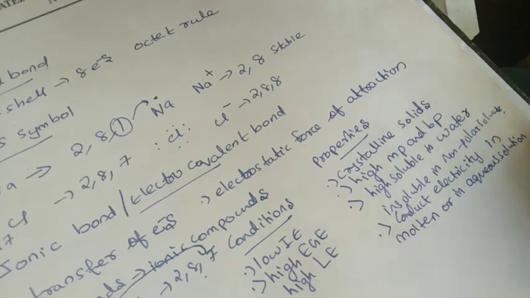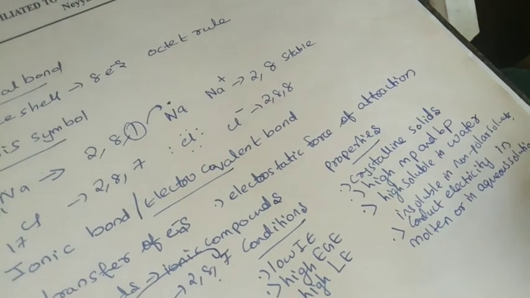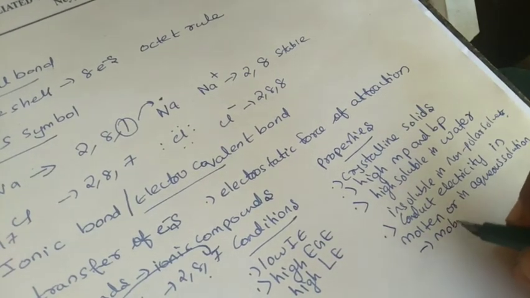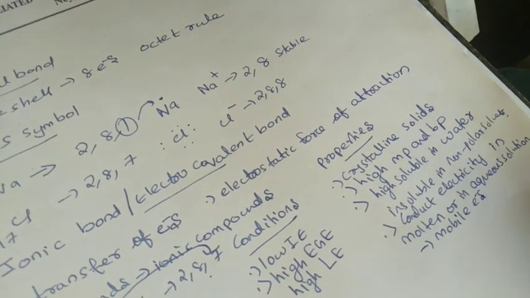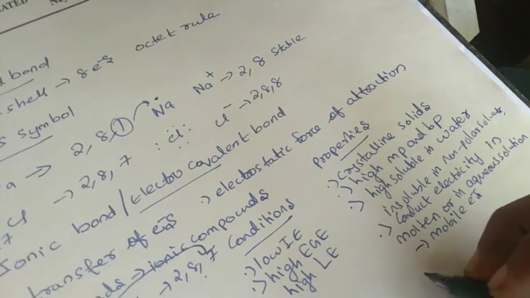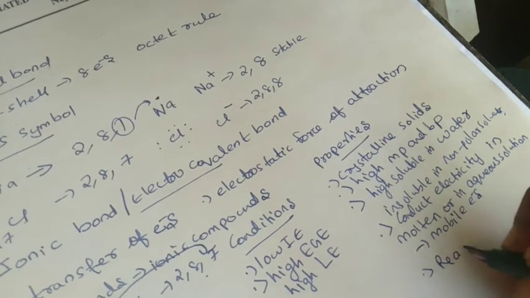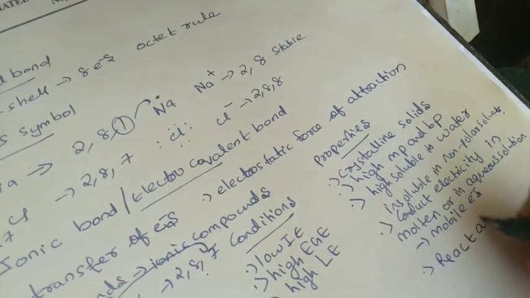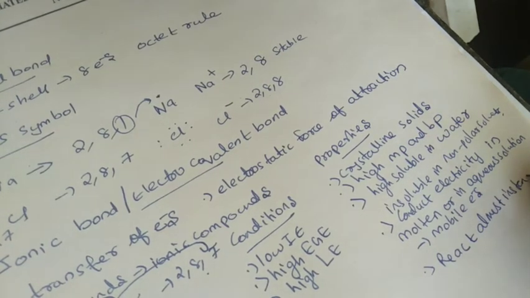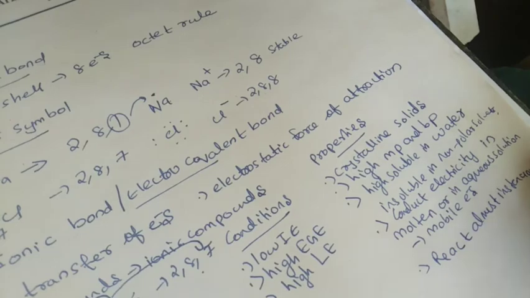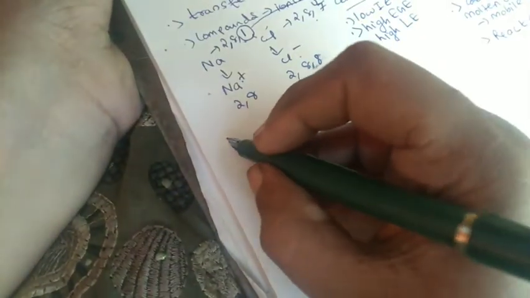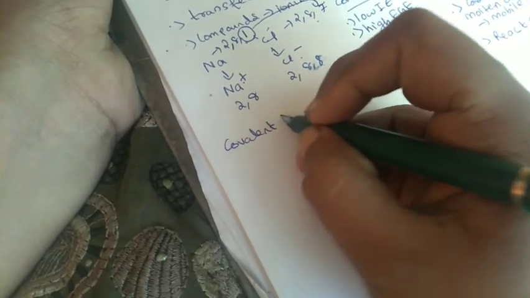Then consider reactivity. Reactivity is also very important. The reactions occur almost instantaneously. These are the properties and conditions of ionic compounds. By writing like this, we can study and revise easily, instead of studying so many chapters. So prepare your own trick notes to understand and revise easily.